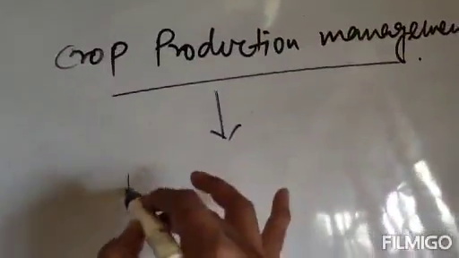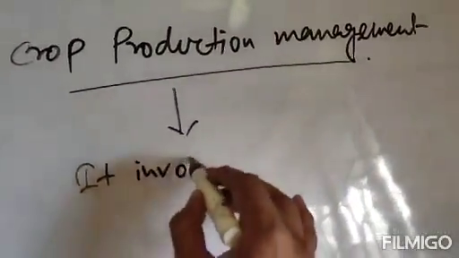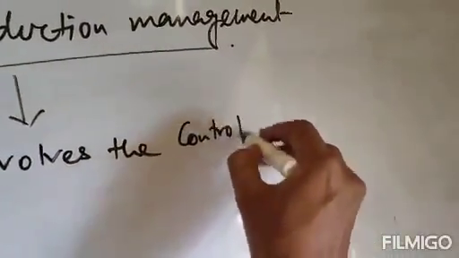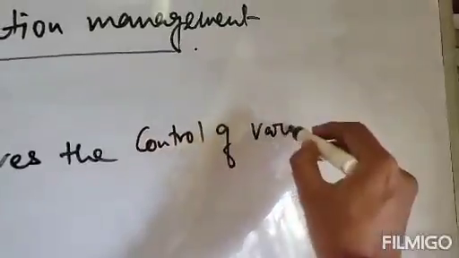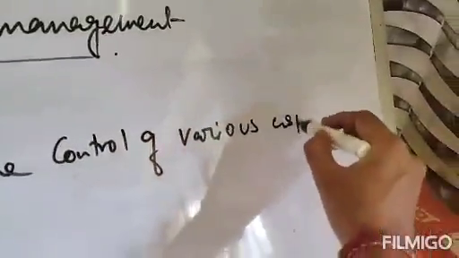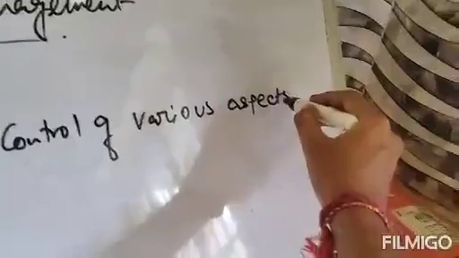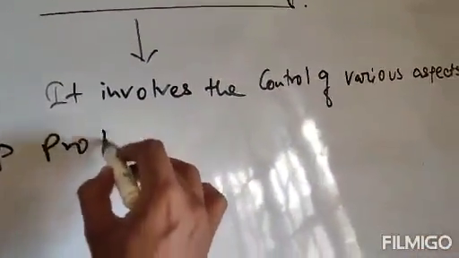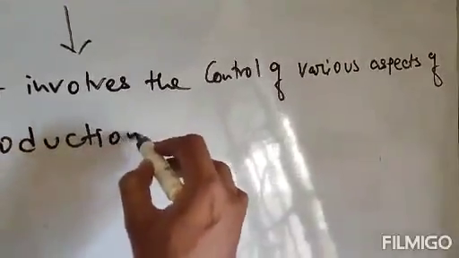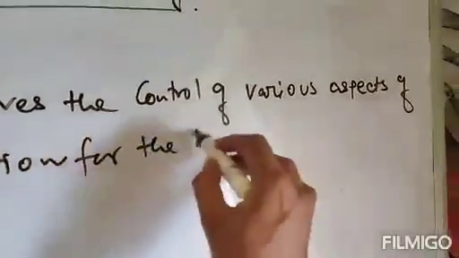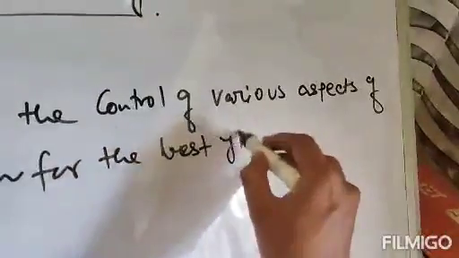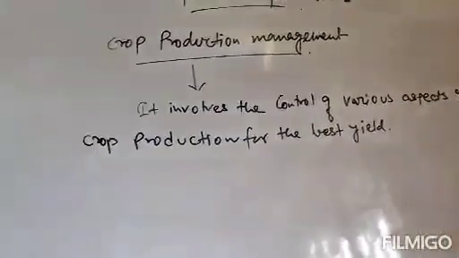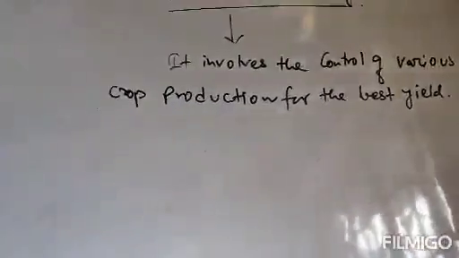Crop production management involves the control of various aspects of crop production for the best yield.